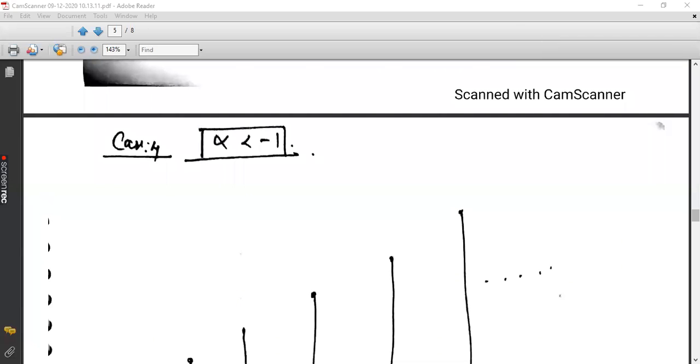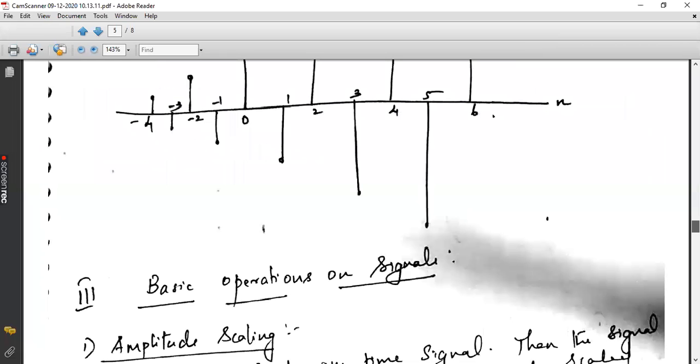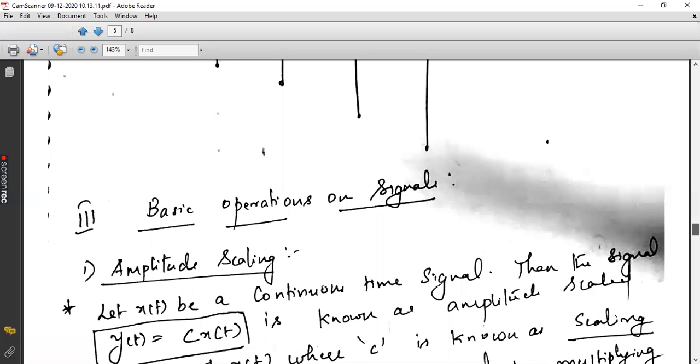Now, this finishes our third part of this module. Now coming to the next part, basic operations on signals. As of now, we have come across different classifications of signals. What are the different classifications of signals we have? One is continuous time and discrete, even and odd. Then you have energy and power, periodic and non-periodic, and deterministic and random.